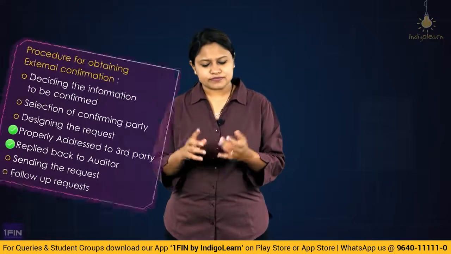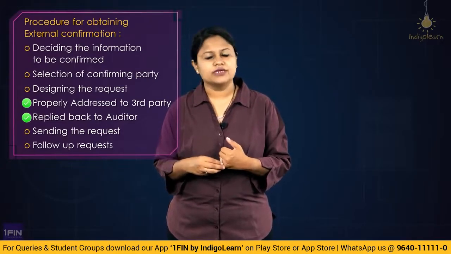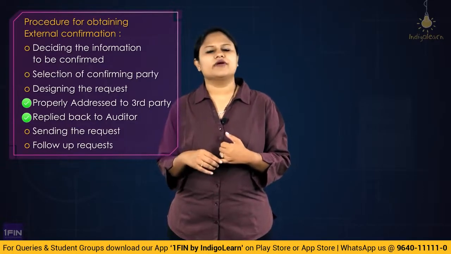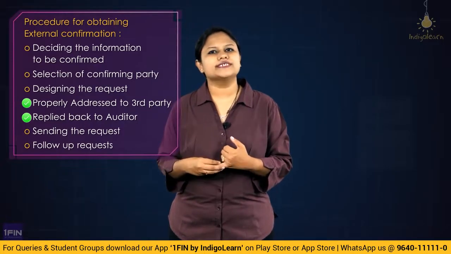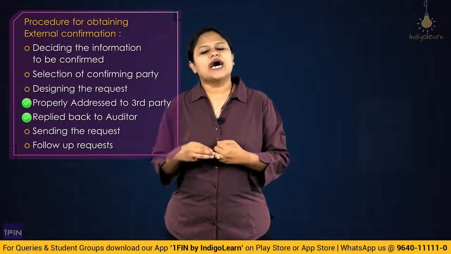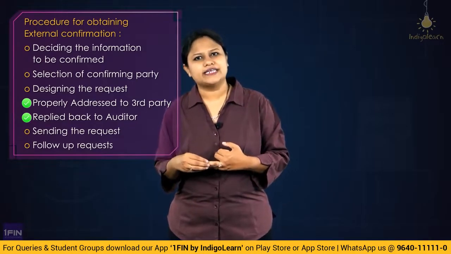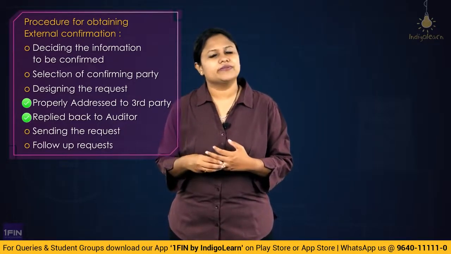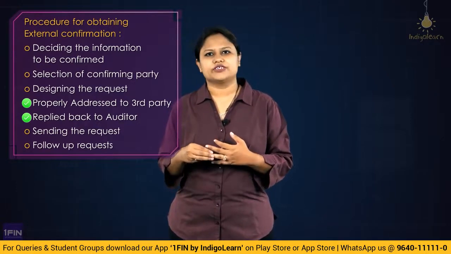Then we understood the procedure, how the evidence will be obtained. First, you have to decide what information you want to confirm, whether it is a number, some kind of detail, a term of a contract, or some kind of condition which you want to clear. After you decide what information you want to confirm, you will then see the corresponding relevant parties. So if the information is about a loan agreement, obviously the confirming party will be the banker. So you will choose the appropriate third party with whom you are going to confirm the information.